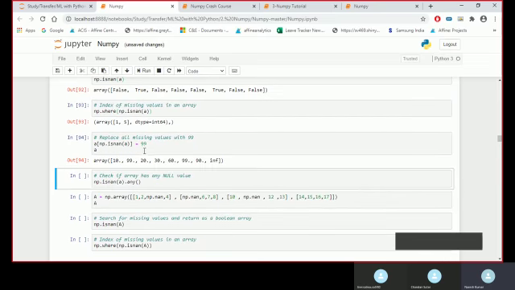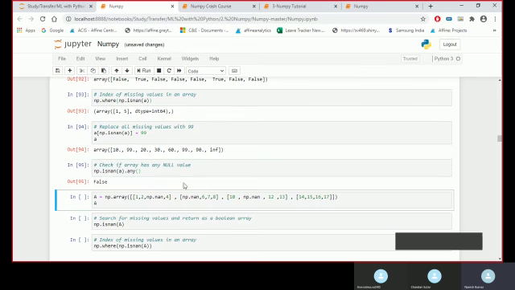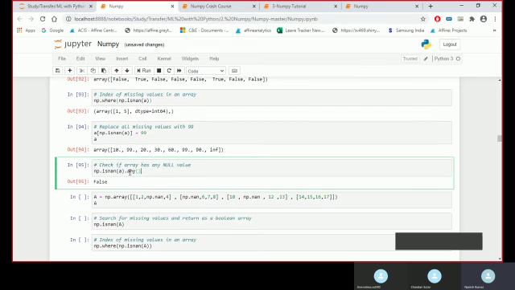You can see wherever there was nan, I have replaced it with 99. isnan dot any will tell me whether in the complete array I have any kind of null value or not.